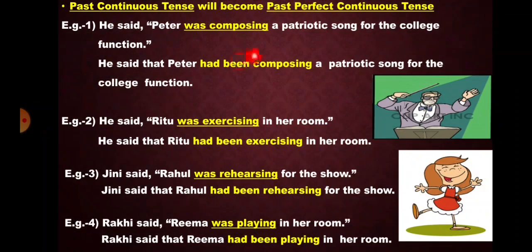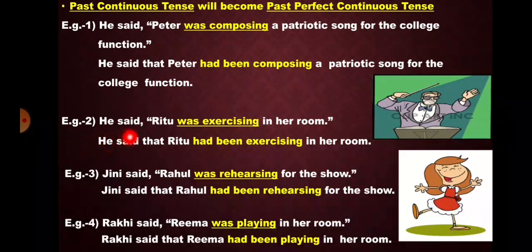Past continuous tense will become past perfect continuous tense. He said Peter was composing a patriotic song for the college function. So here the reporting verb is in past tense, so there will be a change in the tense of reported speech. Was composing will change into had been composing. He said that Peter had been composing a patriotic song for the college function.